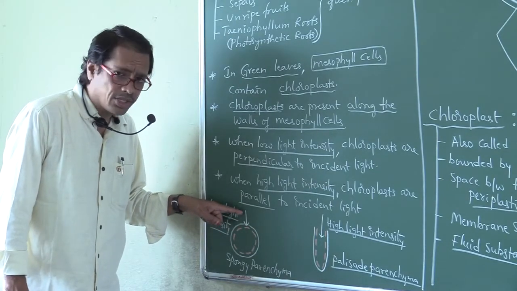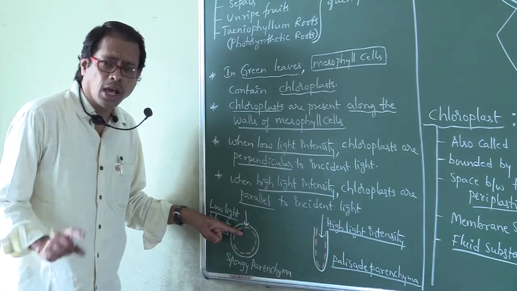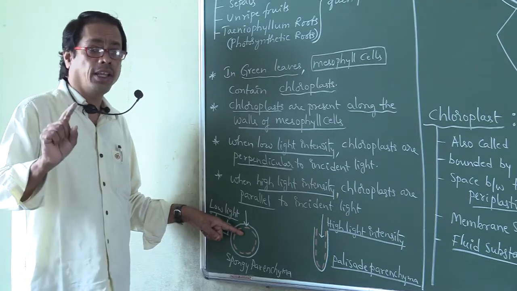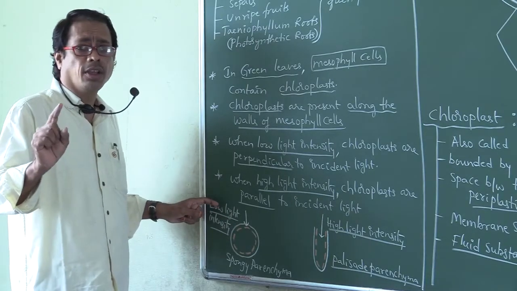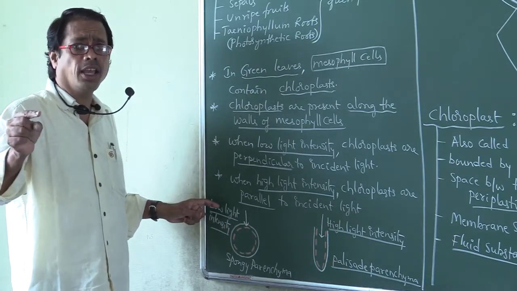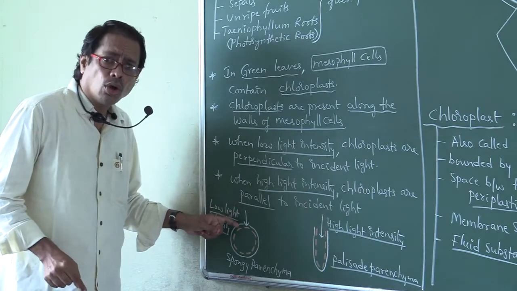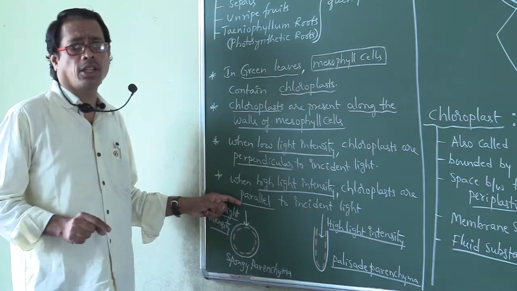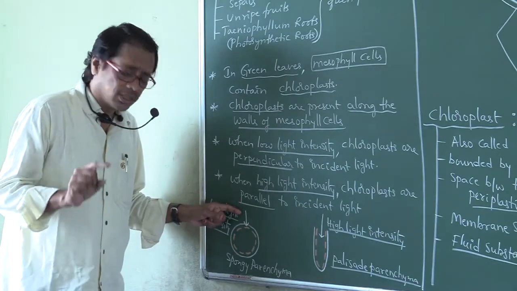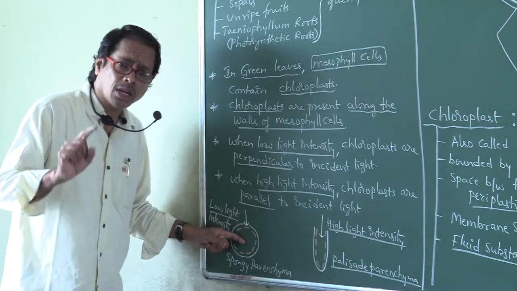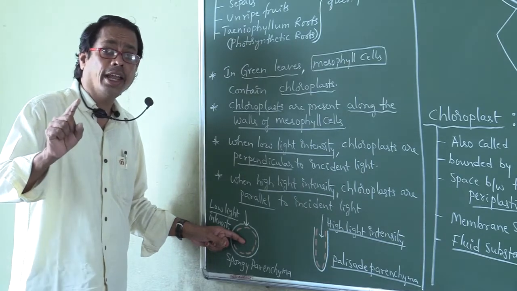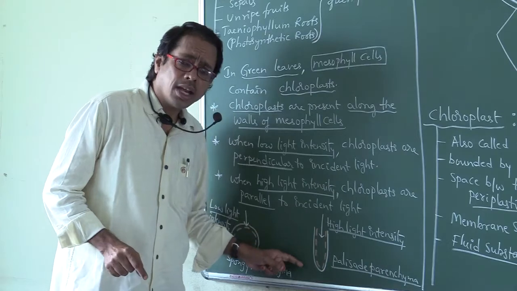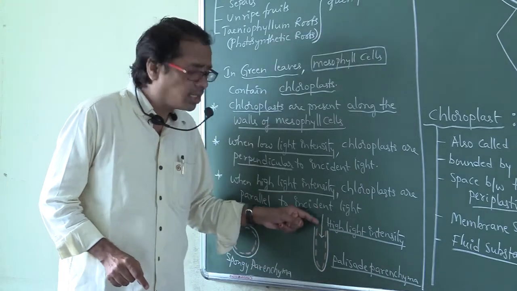The incident light and the chloroplasts are perpendicular at low light intensity. When there is low light intensity, the chloroplast and incident light are perpendicular to each other. Right, this is the palisade parenchyma, and this is the incident light.